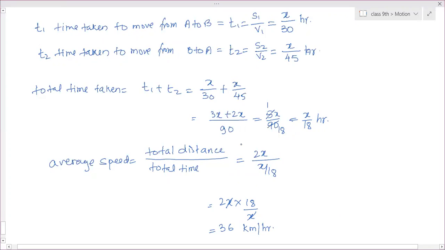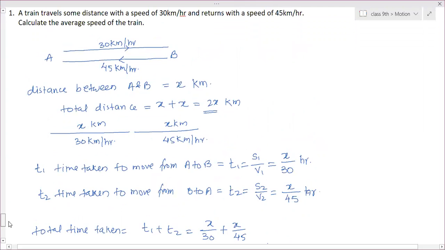This is somewhat complicated, but yes, you have to work on this kind of questions also.